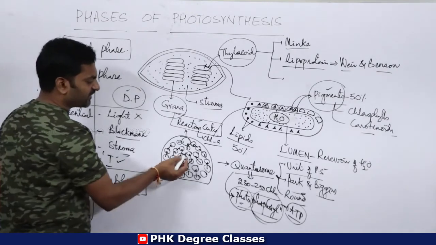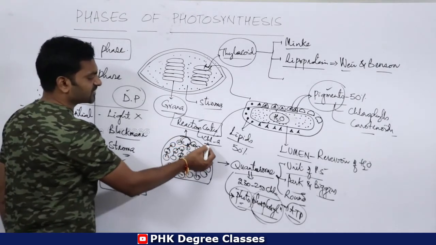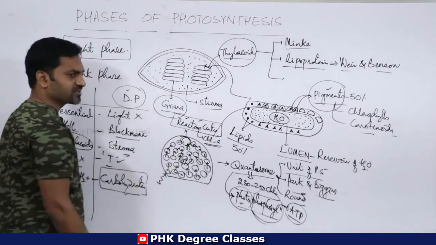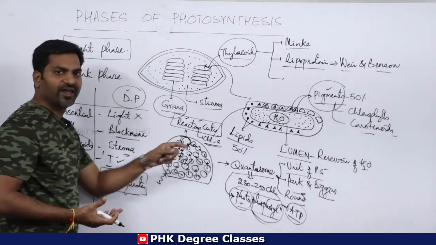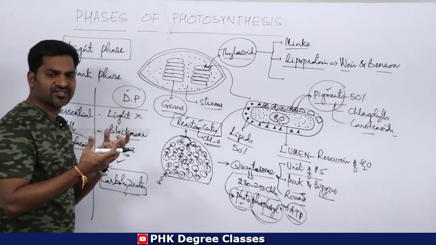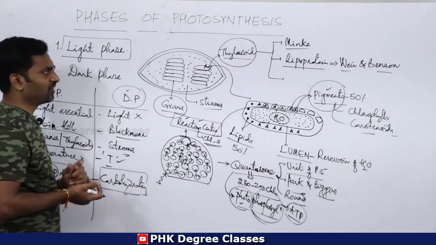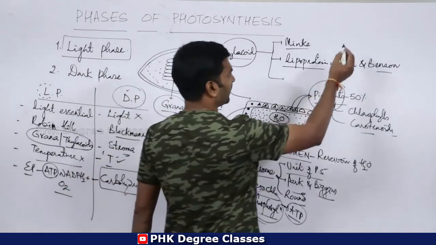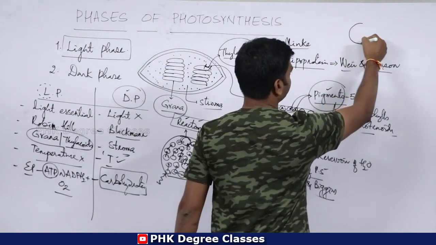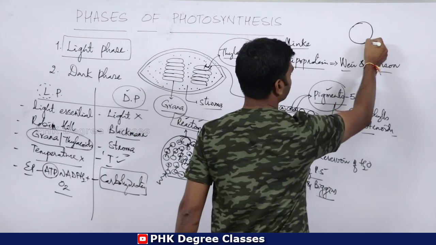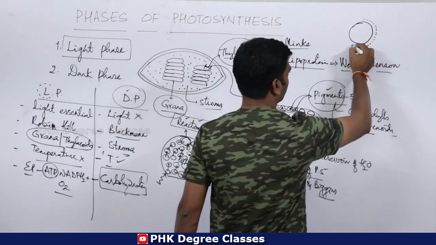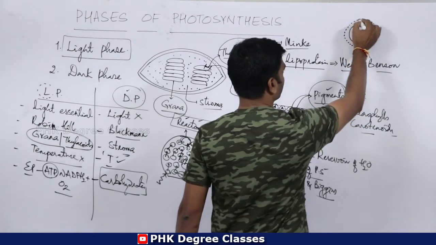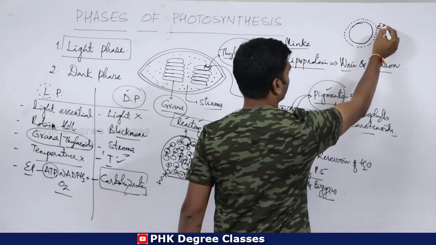So whenever the light energy reaches this chlorophyll A molecule or reaction center, what happens? I am considering this chlorophyll A molecule as a reaction center, and it is a molecule basically. If it is a molecule, on the outer orbit of the molecule, on the outer orbit, there are what?